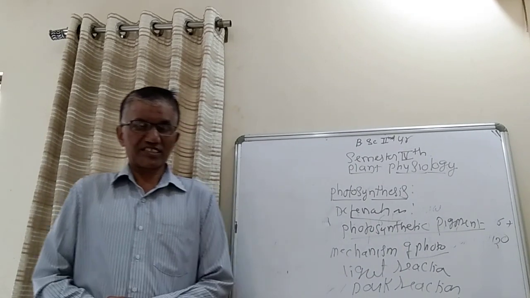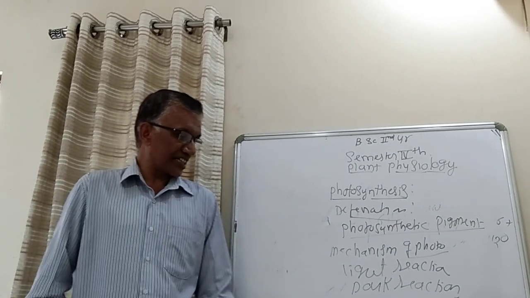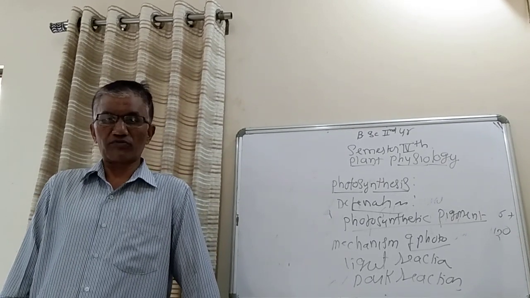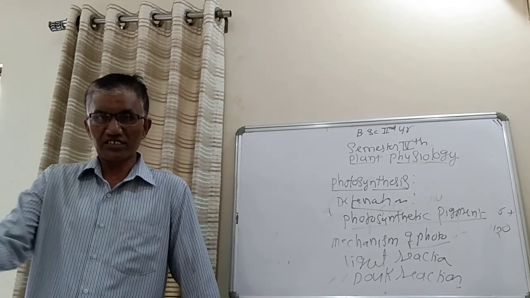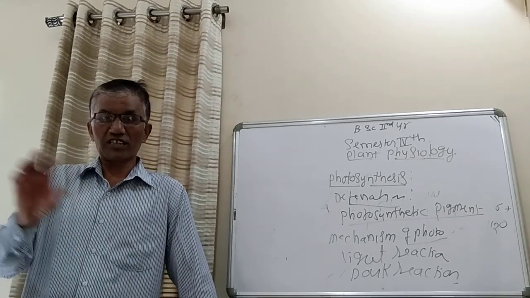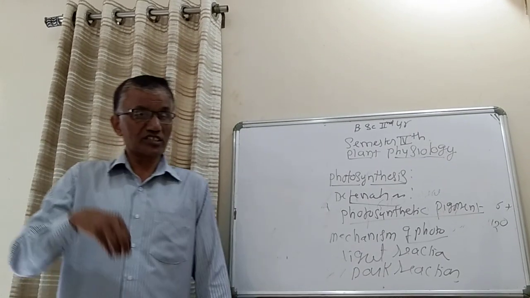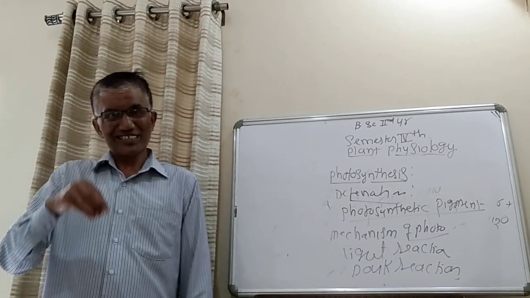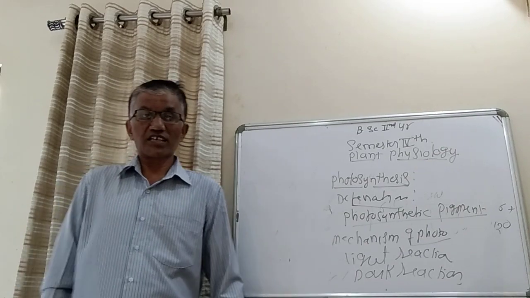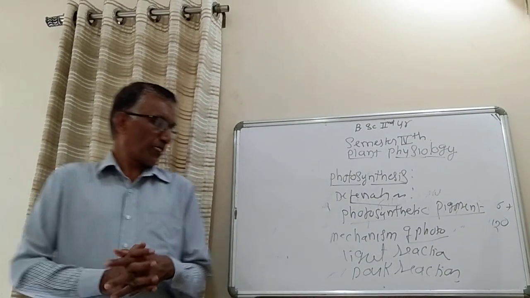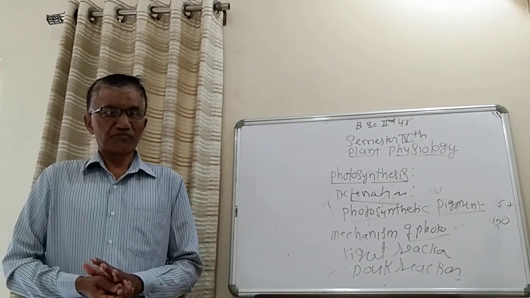After that, the dark reactions again consist of the C3 pathway, C4 pathway, and CAM pathway. So what are these C3 pathways? What are these C4 pathways? What are these CAM pathways? Why are they called the C3 pathway? Why are they called the C4 pathway? Why are they called the CAM pathway? So you have to remember some of the important points here one by one.